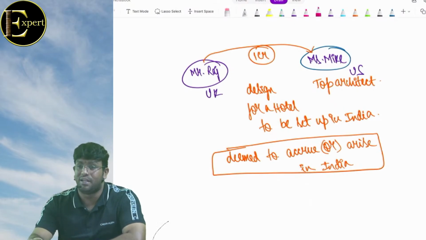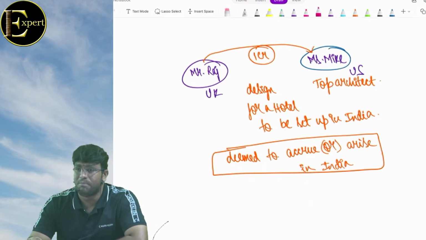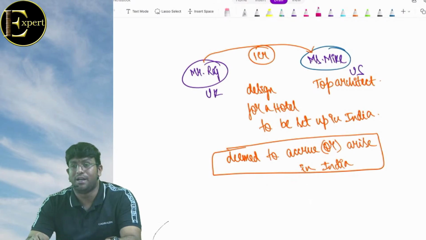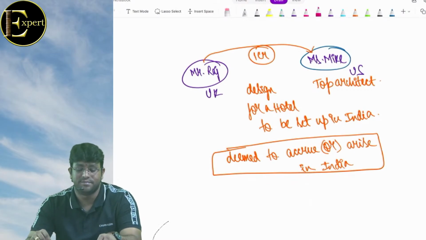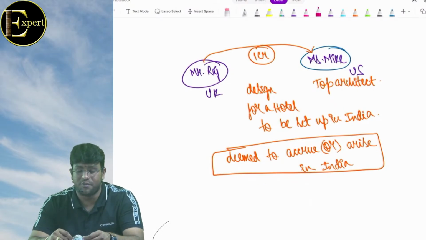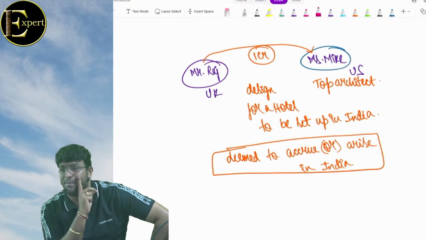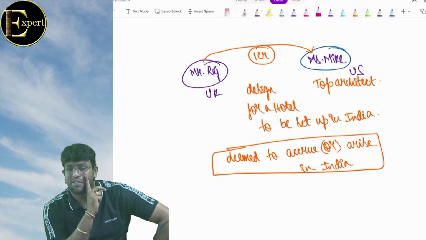I strongly believe that we are clear with this point, my dear friends. Which section am I talking about? Section 9 deals with what? Income deemed to accrue or arise in India. Section 7, income deemed to be received in India. Section 5, Section 4, Section 3, Section 2, definitions. Section 5, Section 6, 225A, 80GGB, Section 6(1A).